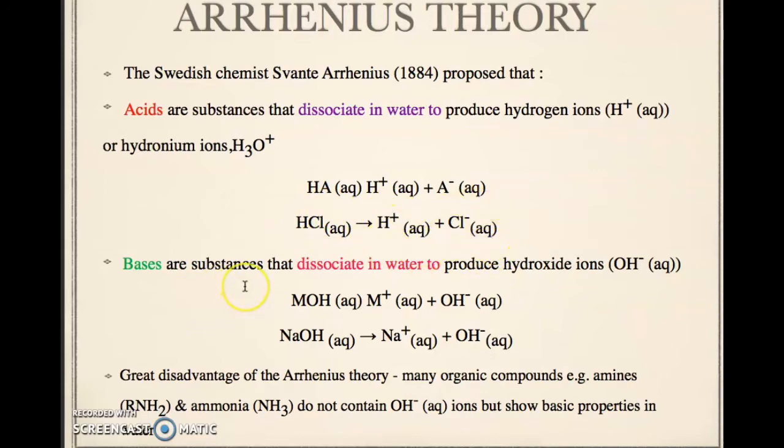Bases are substances that dissociate in water to produce hydroxide ions. This is the chemical equation of sodium hydroxide. When dissolved in water, it produces the sodium ion and also the hydroxide ions. The great disadvantage of the ARRHENIUS theory is that many organic compounds such as amines and ammonia do not contain hydroxide ions but show basic properties in water.